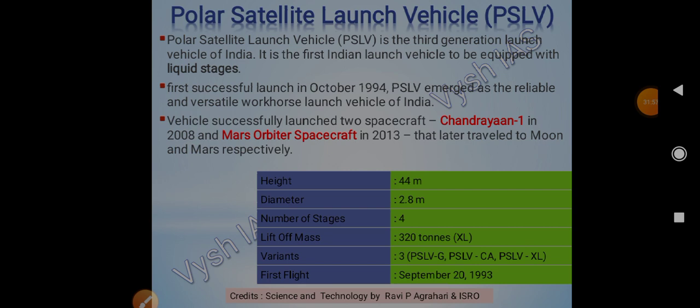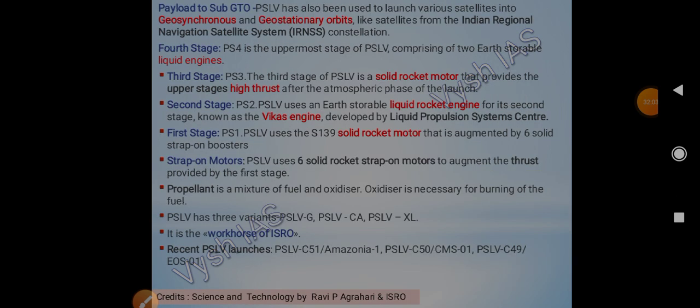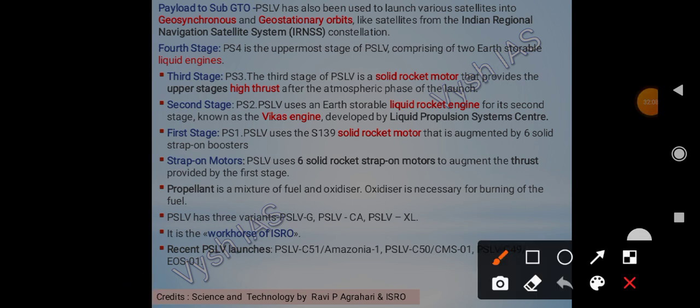Okay, the first flight was on September 20, 1993, right? Stages are 4, remember this. Then liquid propellant was used for the first time in PSLV. Then payload to sub-geostationary transfer, geosynchronous transfer orbit. Okay, so PSLV has been used to launch various satellites into geosynchronous and geostationary orbits. Earlier we saw only low earth orbit, now they are sending it to geosynchronous and geostationary orbits.